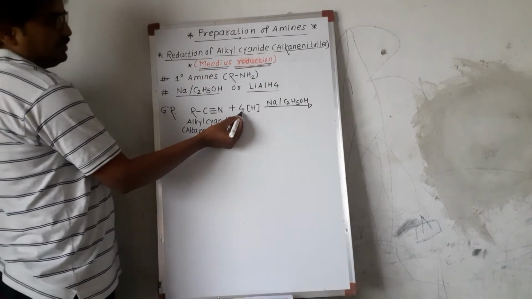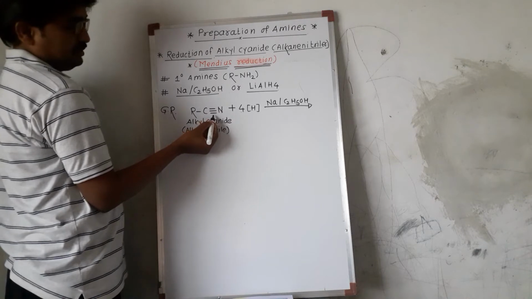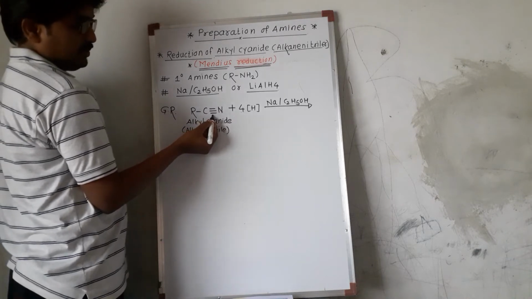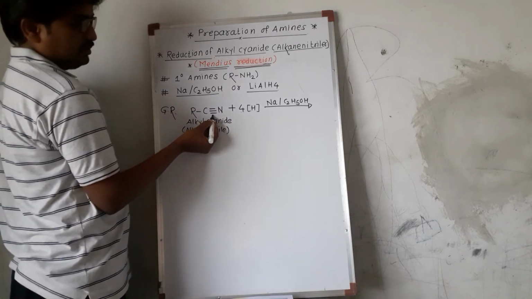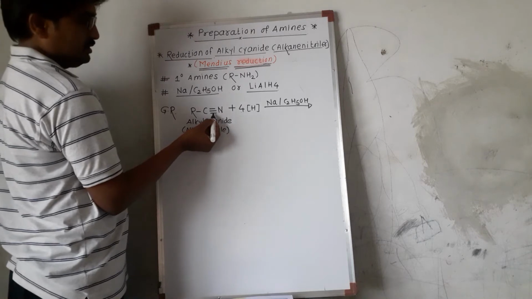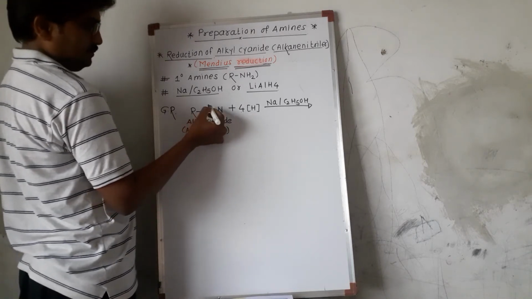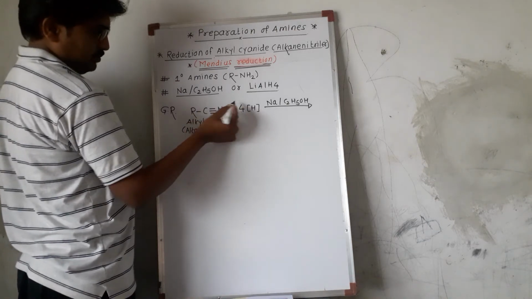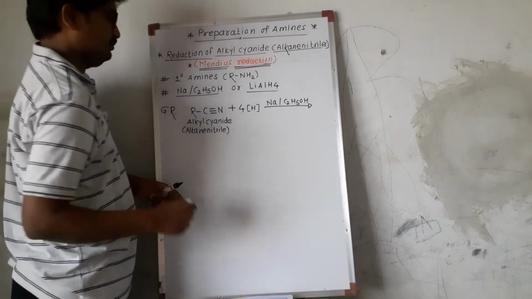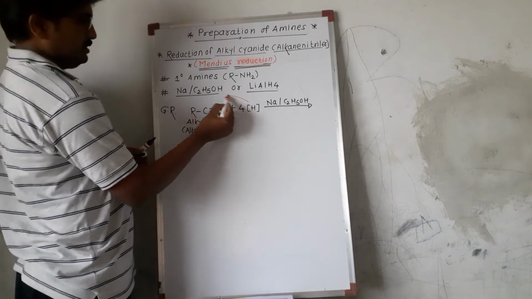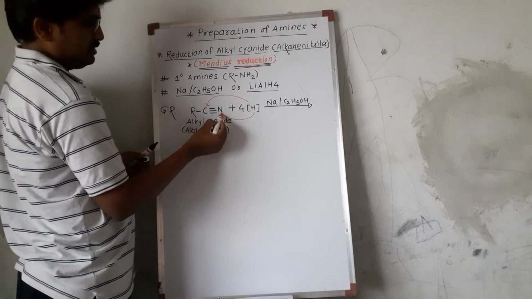This nascent hydrogen breaks this triple bond, that is, the triple gets converted into single, so it becomes R. Two hydrogens come this way like this, and two come this way.